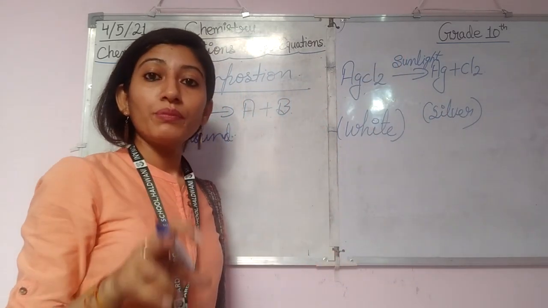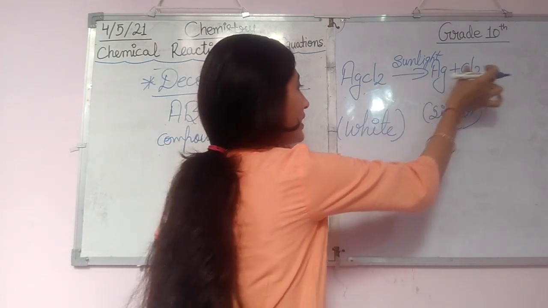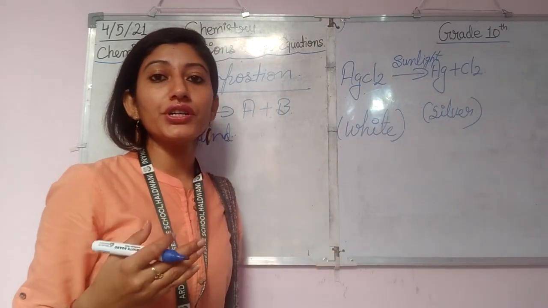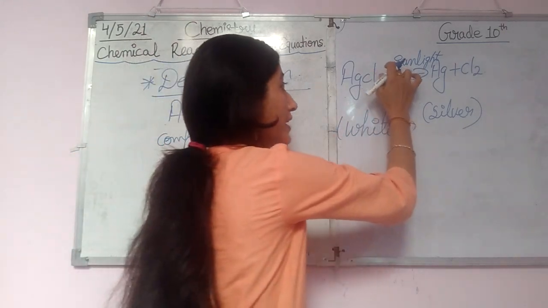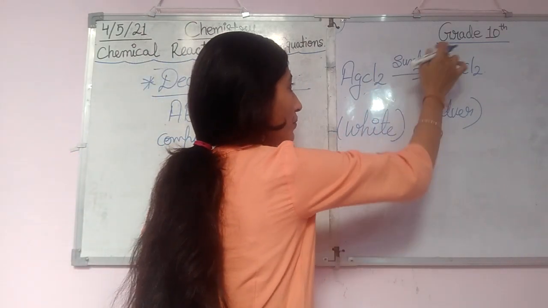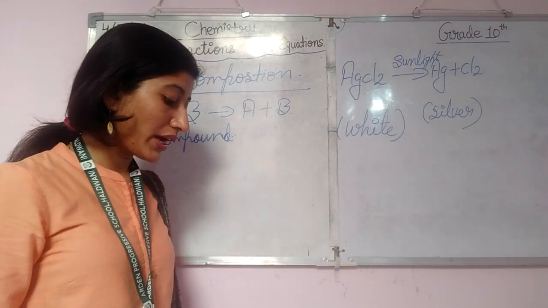It is decomposition because AgCl2 breaks down into Ag and Cl2, and this decomposition takes place in the presence of sunlight, okay?